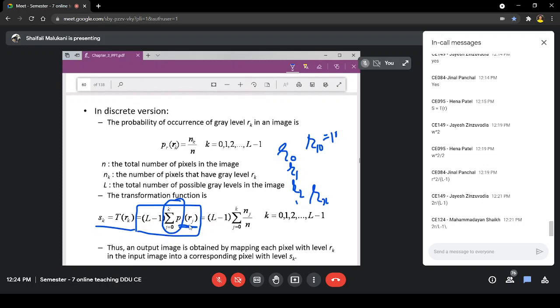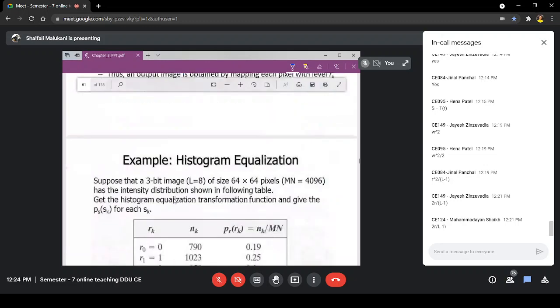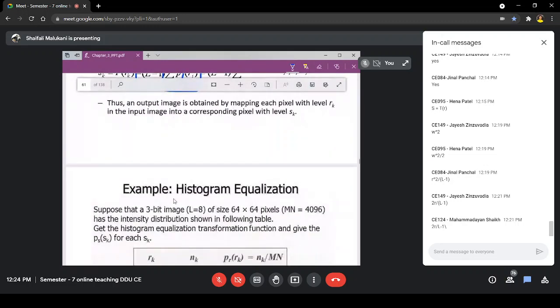And of course, how to find the probability of occurrence, this PR value? It is the number of times that intensity occurs divided by the total number of pixels, like how many times intensity 10 occurs divided by total number of pixels. This is how we were finding PDF. So already we have discussed this discrete version. So let us see that example, that will be better.